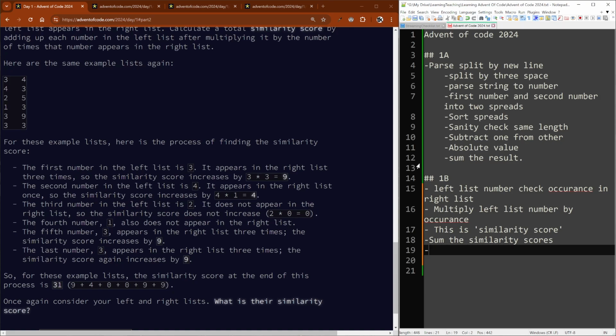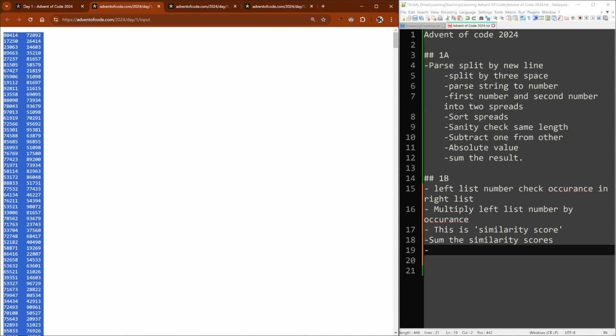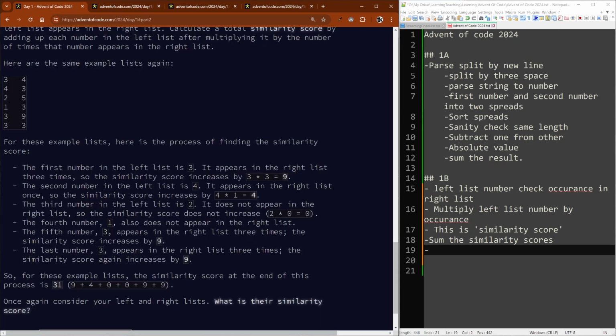Okay, so this, lists, spreads, arrays. What we could do here is, okay, we've got 3, and then we're going to check 4, 3, 5, 3, and we just iterate through the array. That's quite slow when you've got a lot of things to do, and then we've got to do it for every single element. There's also this thing where some of the elements are repeated, but I'm not sure. Obviously here we've got 3 and 3, 3 occurrences of 3 in the left list, but given the numbers in this list, I'm not sure if any of the things in the left list repeat.